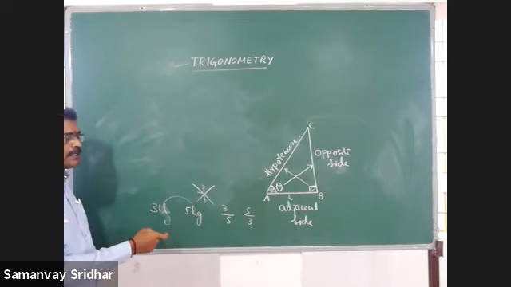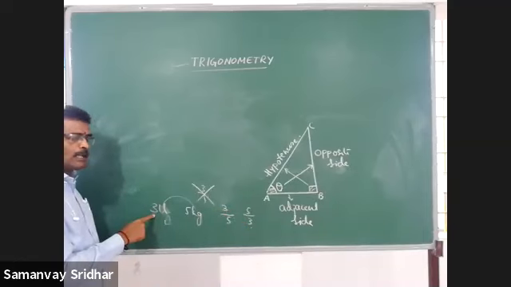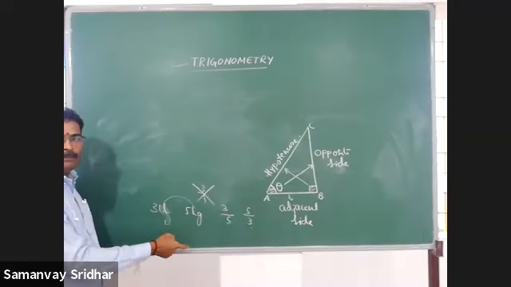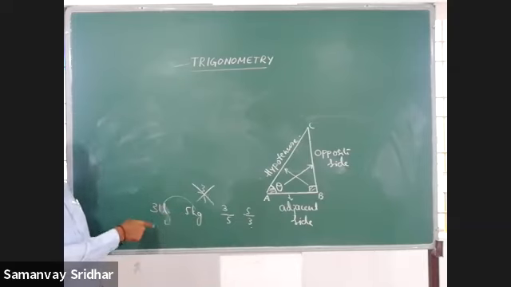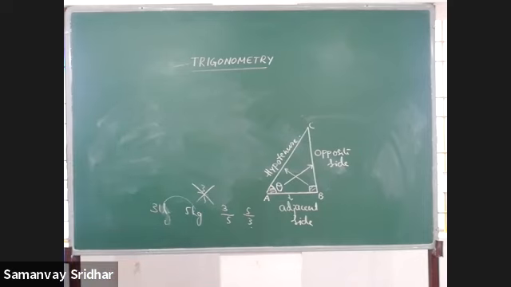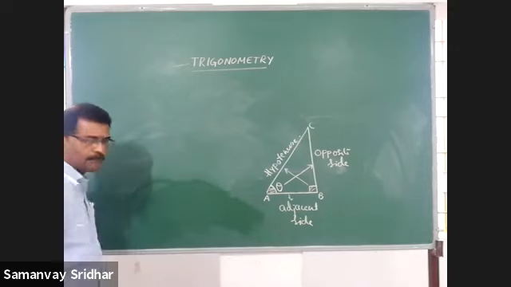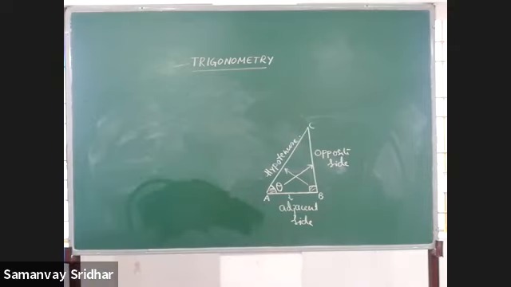If you take two quantities, a maximum of two ratios we can write. When you take 3 as the numerator and 5 as the denominator, it becomes 3 by 5. If you consider 5 as the numerator and 3 as the denominator, it becomes 5 by 3. Which ratio is correct and which is not, we can see later. We don't want it now. Totally, a maximum of two ratios we can write using 3 and 5, that is 3 by 5 and also 5 by 3. Two ratios are possible.